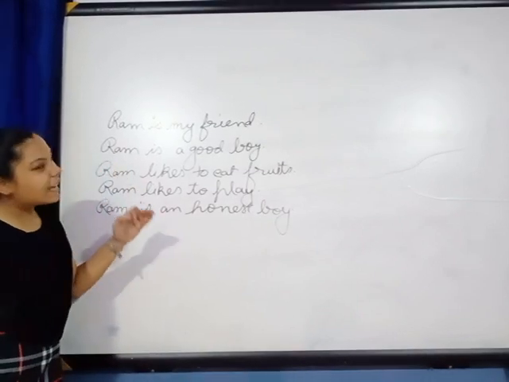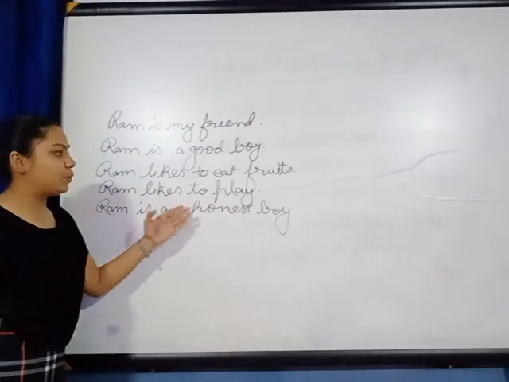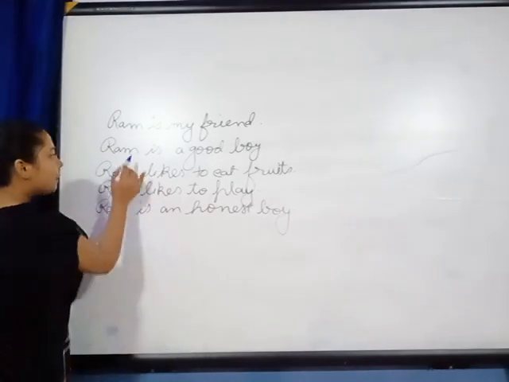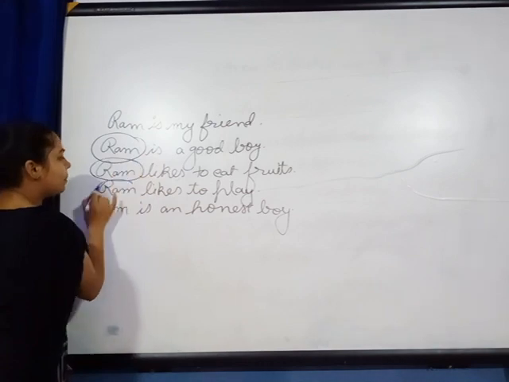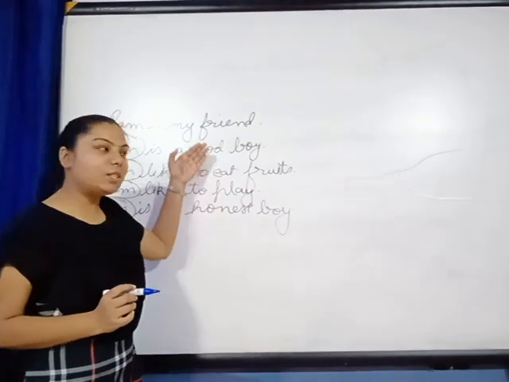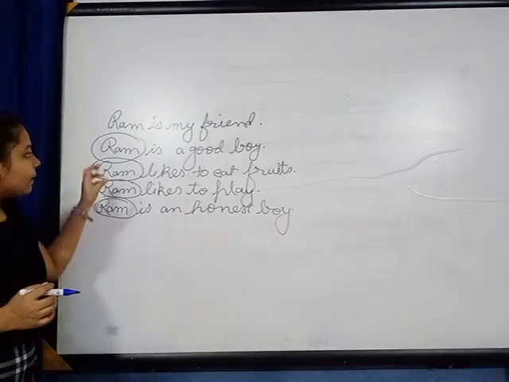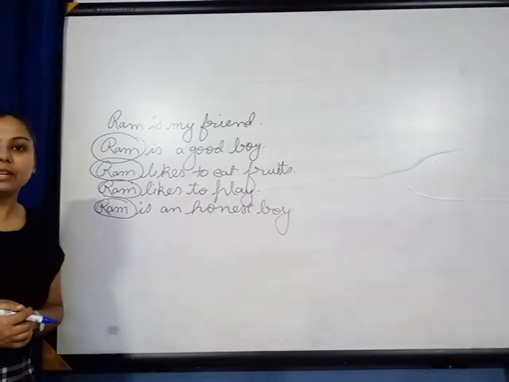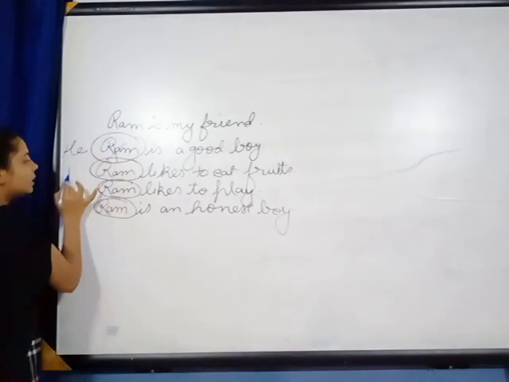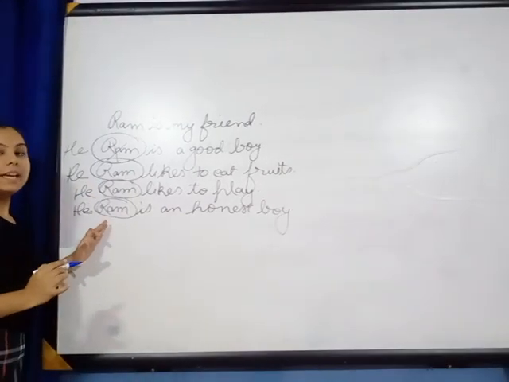Now read these lines. Ram is my friend, Ram is a good boy, Ram likes to eat fruits, Ram likes to play, Ram is an honest boy. In these 5 lines, we are repeating this word again and again, Ram, Ram, Ram. And repetition of this word is not looking good. So, how can we replace these words? In place of Ram, can we write here he? Yes, obviously we can write he in place of Ram.